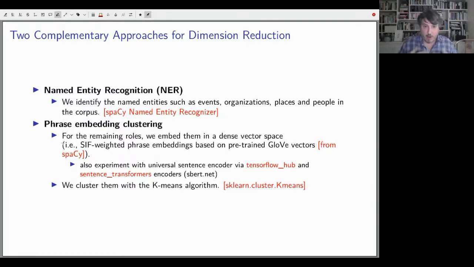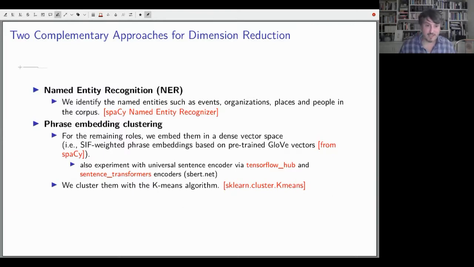So a problem that we get once we identify all of the agents, verbs, and patients in the data set is that it's very high dimensional. And so we have a lot of different phrases referring to different people, organizations, and events. The first way that we try to dimension reduce these items is named entity recognition to identify President Bush, President Obama. But beyond that, there's many ways to say things like tax cut or tax decrease, tax decline. And we use embeddings and clustering, similar to what I just told you, to identify equivalent entities in the text.